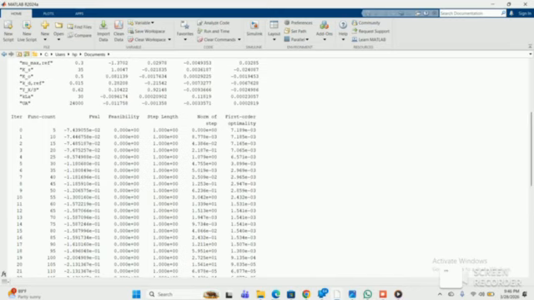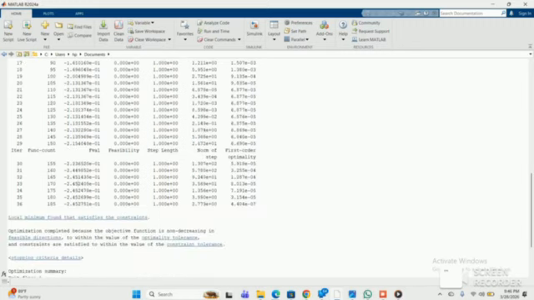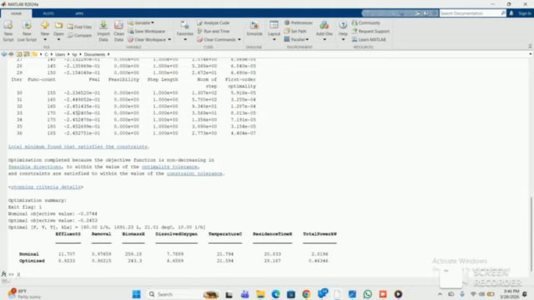So this table confirms that the final optimal solution was found systematically and not by guessing. And then we have a table over here, the nominal versus optimized table. So this table gives the actual numerical values of effluent substrate, removal efficiency, biomass, dissolved oxygen, temperature, residence time, and power, total power in kilowatts. Now this table is important because it shows clearly whether the optimization produced a better engineering outcome. Now we move to the graphs.